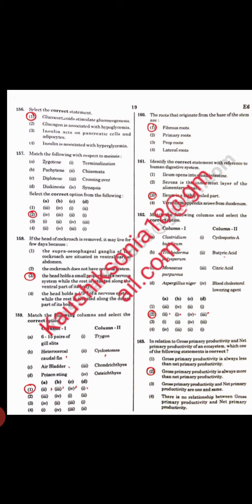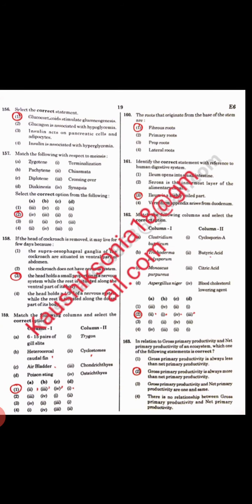Next, if the head of cockroach is removed, it may live for a few days because the head has a small portion of the nervous system and the rest of the body has the ventral part of its nervous system, so it will remain alive for some time. Next question, select the correct pair. Six to 15 pairs of gill slits are present in cyclostomes, Petromyzon is one example. Heterocercal caudal fin is present in Chondrichthyes, cartilaginous fishes. Air bladder is present in Osteichthyes, bony fishes, and poison sting is present in Trygon.